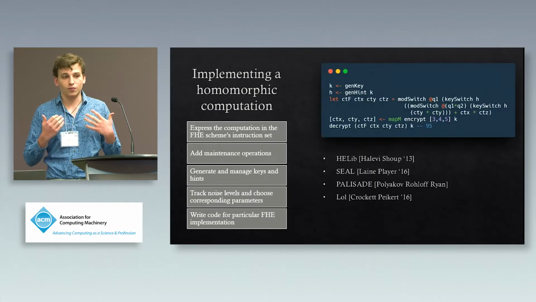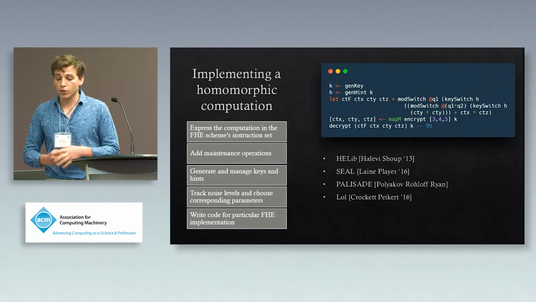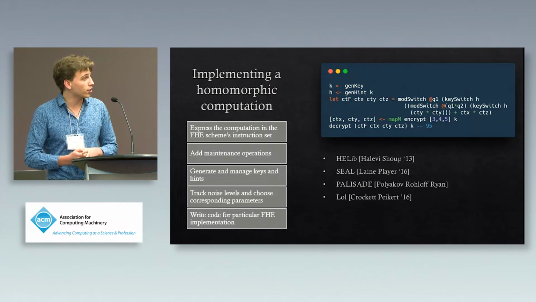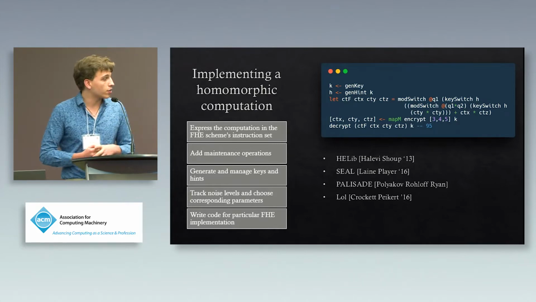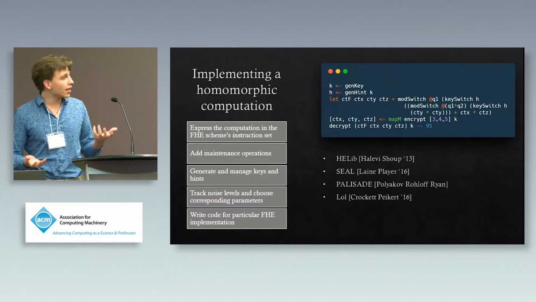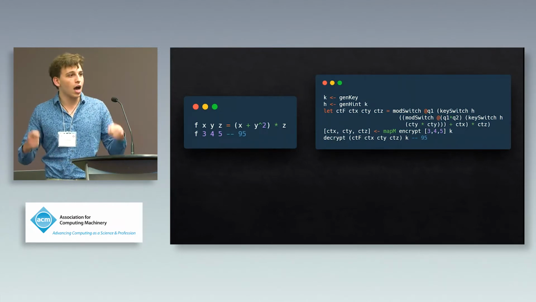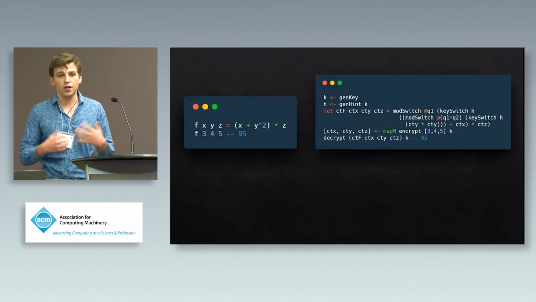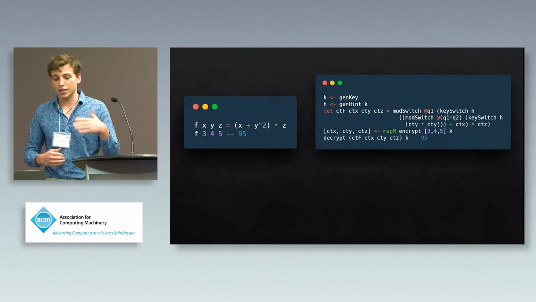And finally, once we've expressed it in terms of the native instruction set and added all these operations, now we actually get to write the code. So you can see here, this is what that initial computation might look like after we've done all this stuff. And we have to target one particular FHE implementation. Some examples here: HElib, SEAL, Palisade, and LOL. LOL is the one that Alchemy currently targets, so that's the one that I'll probably reference the most for the remainder of this talk. And we can see that the code, both in terms of the amount of code that you have to write, but also the cognitive overhead, the understanding that is required to implement this computation, blew up from start to finish after each one of those steps.